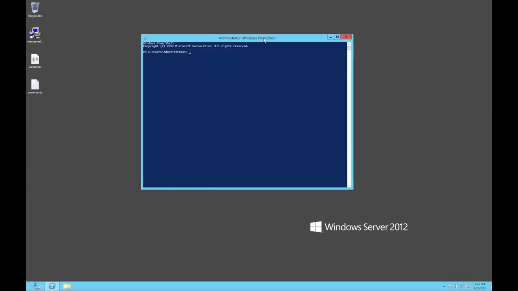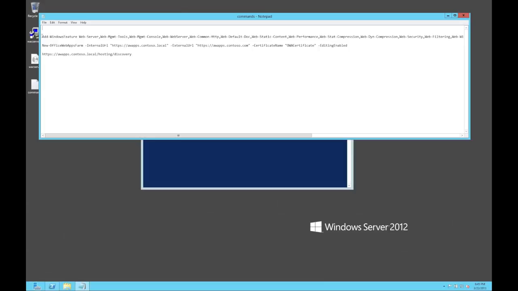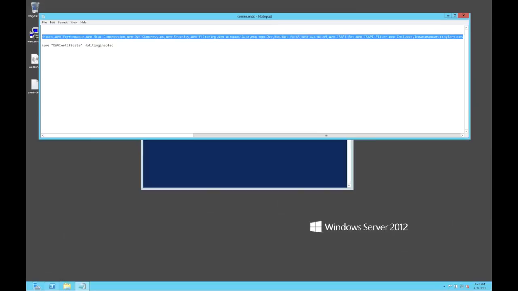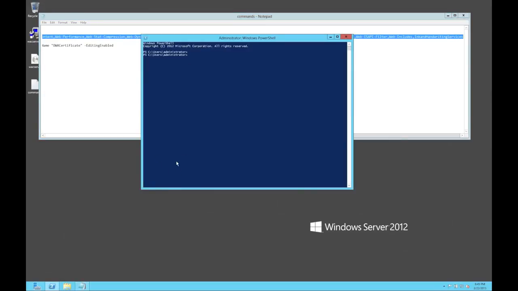There we go. I already have the command lines in a text file here. It's that one. Be careful if you've got word wrap set on the formats, because sometimes it doesn't copy and paste across properly. So copy that, paste it into your PowerShell, and what we'll do is we'll just let that run. Should just take a few minutes.